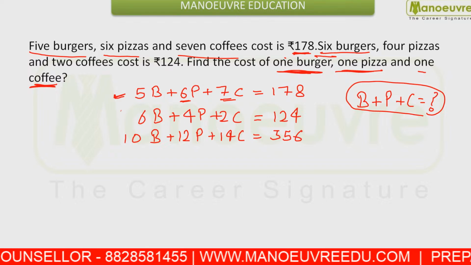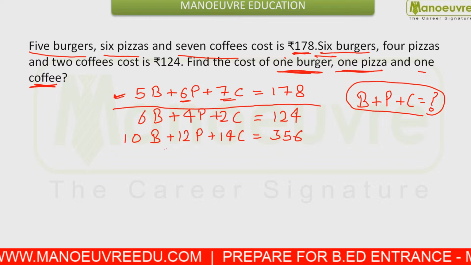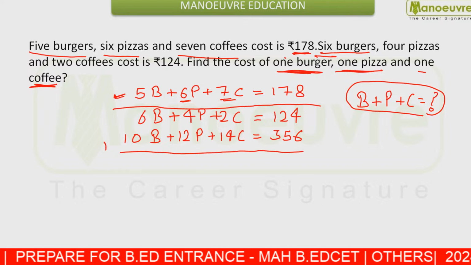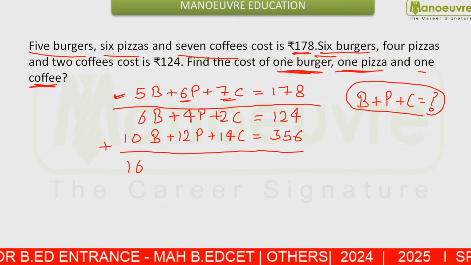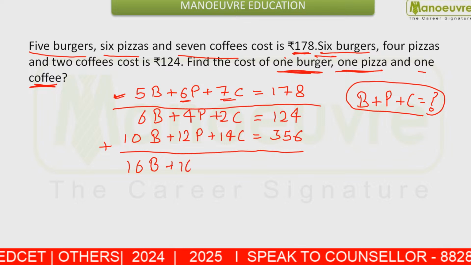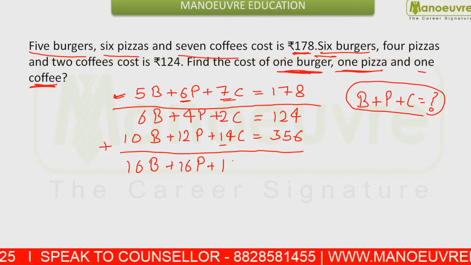So if you have a look at the second equation and the double of the first equation and add them, you have 16 burgers, 12 and 4 is 16 pizzas, and 14 plus 2 is 16 coffees.